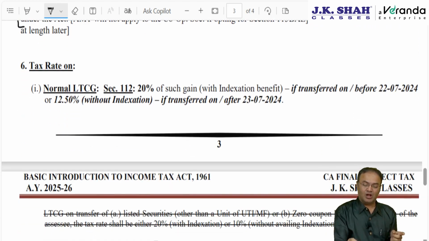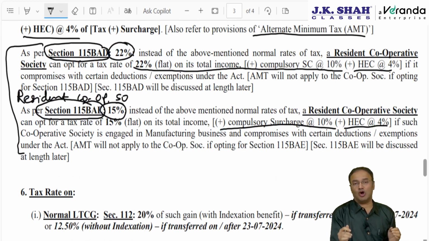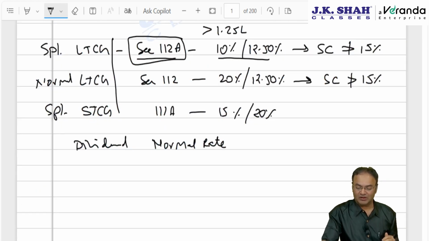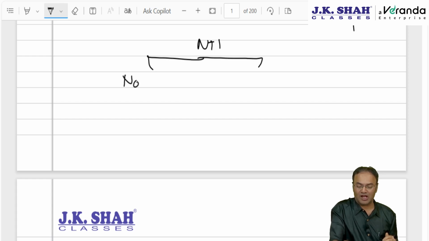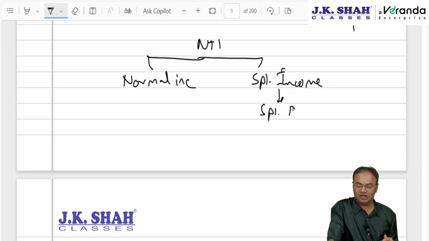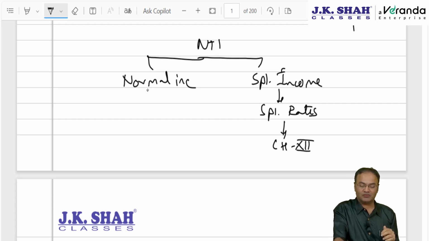Okay. These were the tax rates applicable on normal income. Now, as we discussed earlier, the incomes are to be divided into two parts. Normal income on which normal tax rates will apply, and some special incomes for which we have a separate provision; special incomes will be taxed at special rate. These special rates are given in the Income Tax Act in upcoming chapter 12. Please do refer to the video of chapter 12, special rates of tax.